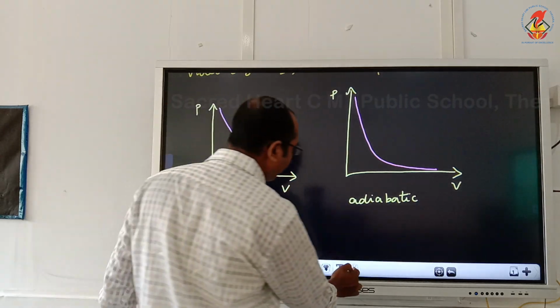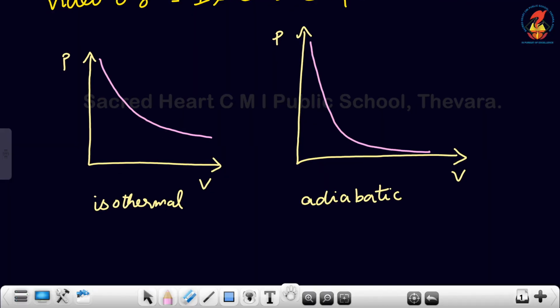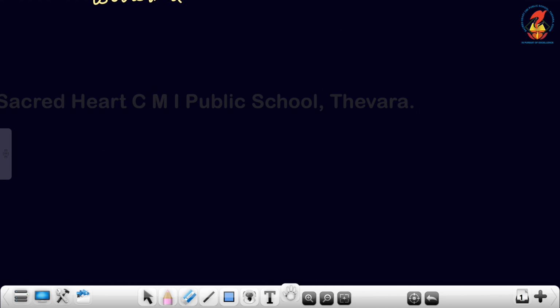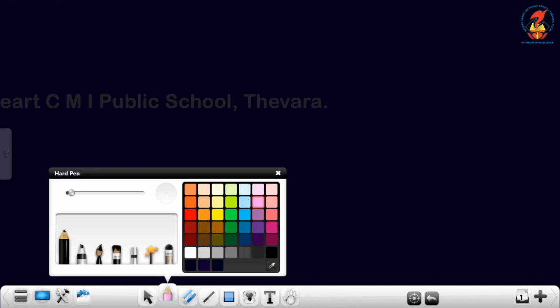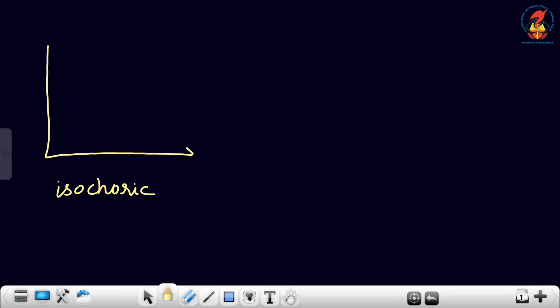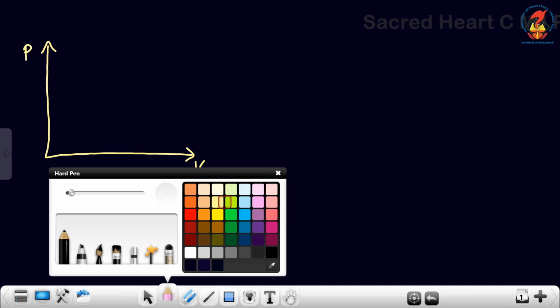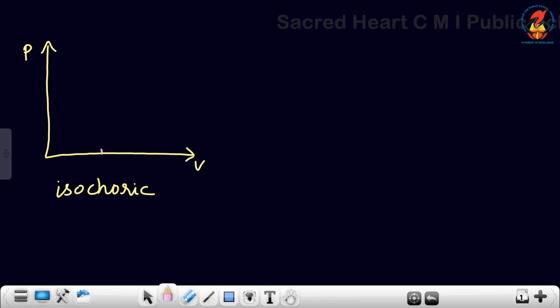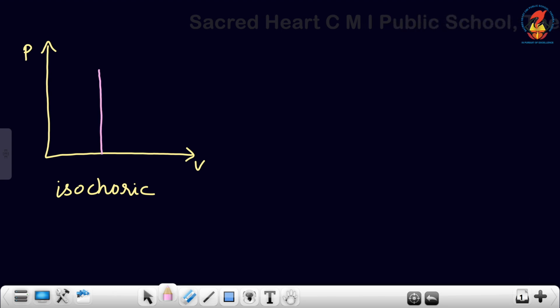Now the next graph. Isochoric. Isochoric process, volume remains constant, right? So whatever changes, volume will not change. So the PV graph will be like this.